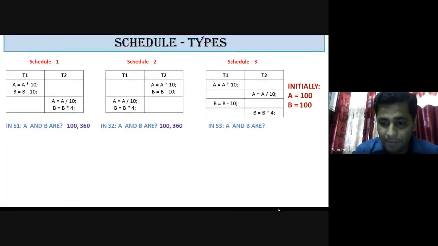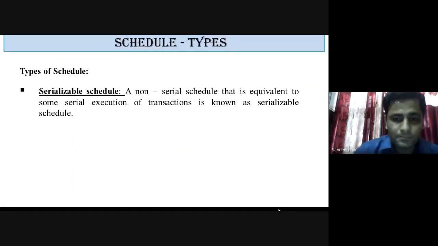The next type of schedule is a very important schedule, that is the serializable schedule. Serial schedule is different from serializable schedule. A serial schedule is already serial and follows the properties of serial schedules, but a serializable schedule is not serial initially. We need to make it serial. So a non-serial schedule that is equivalent to some serial execution of the transactions is known as a serializable schedule.